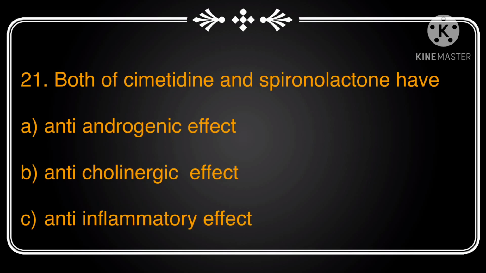The next question: both cimetidine and spironolactone have which effect? Options include anti-androgenic effect, anticholinergic effect, anti-inflammatory effect. Here the answer is option A, anti-androgenic effect. Cimetidine is an H2 antagonist mainly used to treat heartburn and peptic ulcer. Spironolactone is a diuretic drug. It eliminates extra water from the body along with sodium, but it does not reduce potassium. These two drugs have an anti-androgenic effect. Hence, they are used in the treatment of acne.